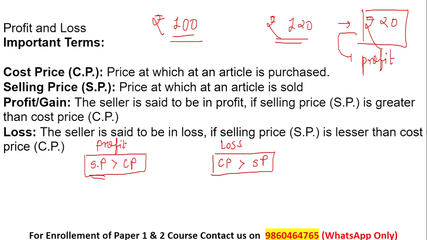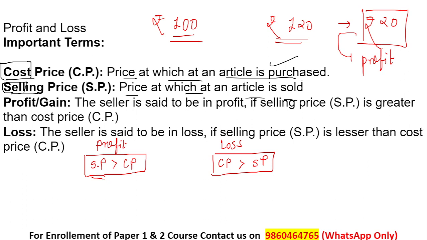Let us go through all this terminology once, which is given in the particular slide. Cost price is the price at which an article is purchased, or simply the price which you are paying to buy any article. Similarly, the price at which an article is sold is nothing but the selling price. Sell means we are actually selling the article. The word cost itself denotes that it is the cost you are paying. So this is the difference between the cost price and selling price.